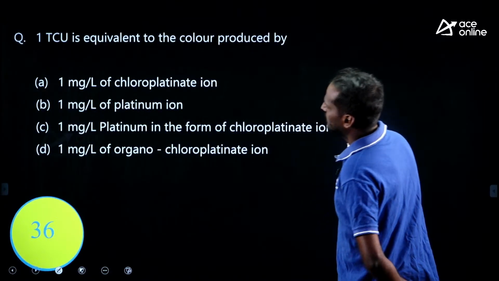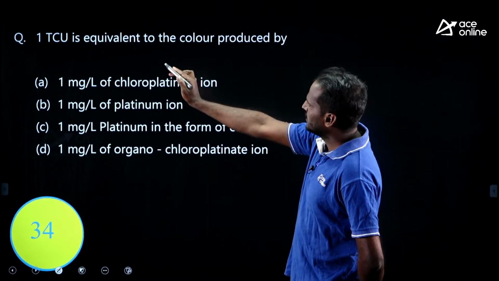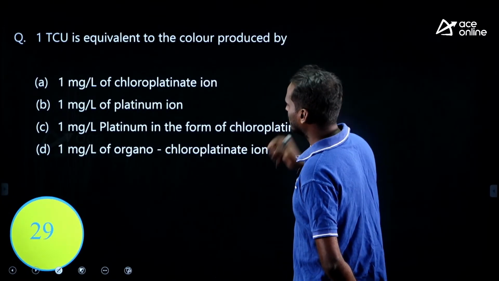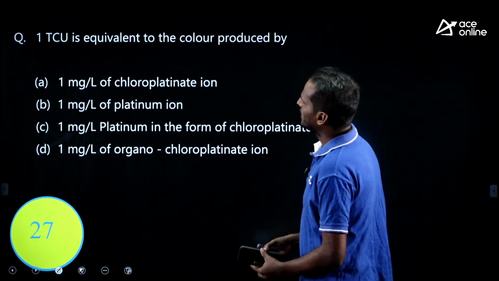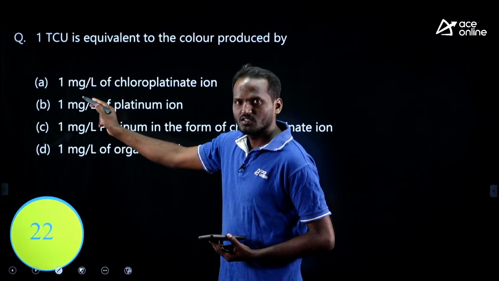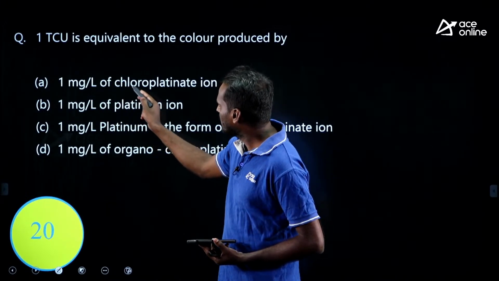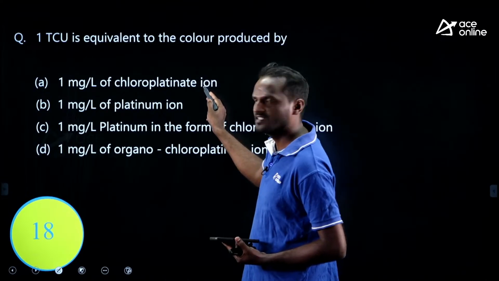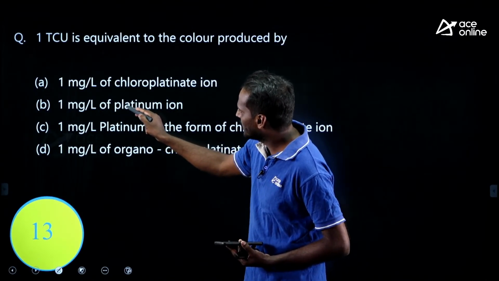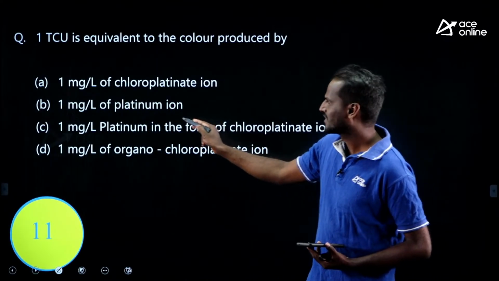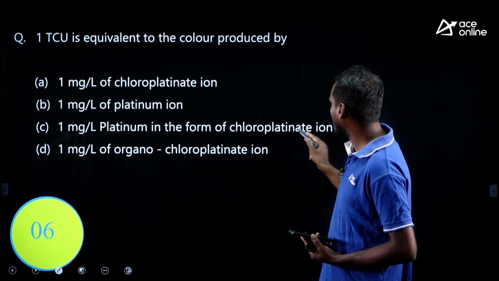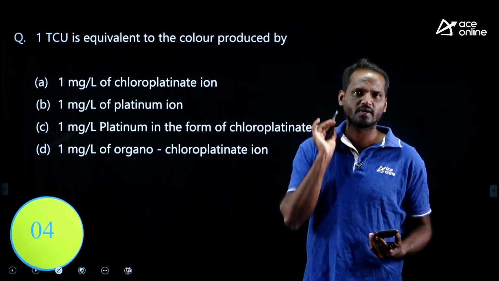Next, solve this. TCU, true color unit, is equivalent to the color produced by, see, color is by platinum: 1 milligram per liter of chloroplatinate ion? Next option, 1 milligram per liter of platinum ion? Next option, 1 milligram per liter of platinum in the form of chloroplatinate ion. This is the most appropriate option.